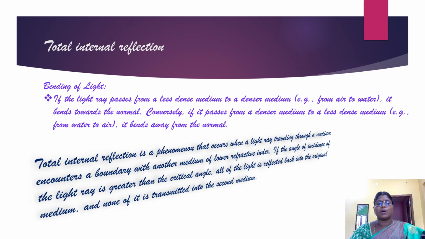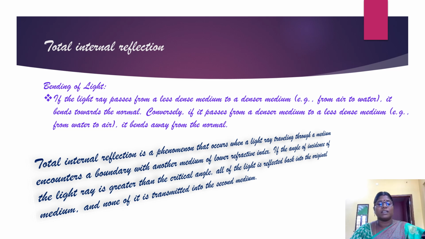If the light ray passes from a less denser medium to a denser medium, for example from air medium to water medium, it bends towards the normal. Conversely, if it passes from a denser medium to a lower density medium, for example from water medium to air medium, the light ray bends away from the normal. By understanding this phenomenon, the process of total internal reflection can be achieved.